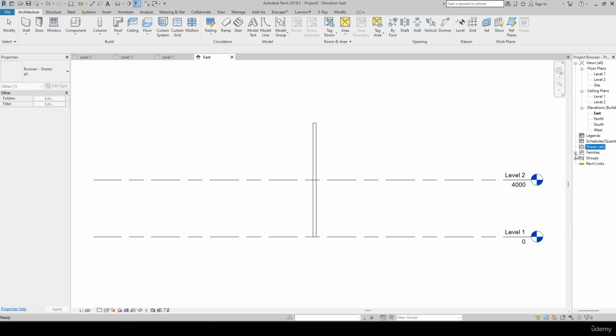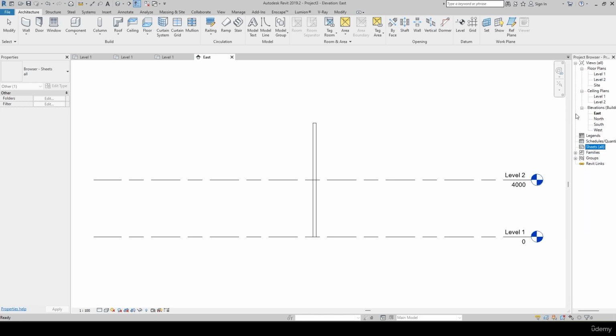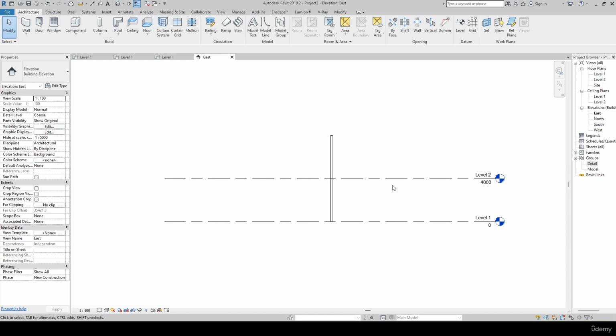Next is the families. These are the families which are included in this particular project. These families are already pre-decided and already made, so with the help of these families you can work in this project. If you don't want it, you can just minimize here. Then you have the groups, the details and the model, which I'll explain in the coming section. So these are the major dashboard items.